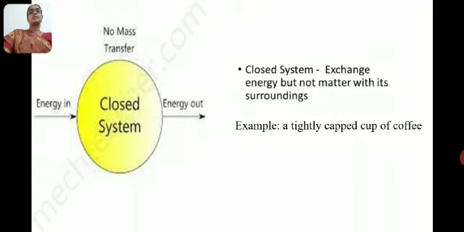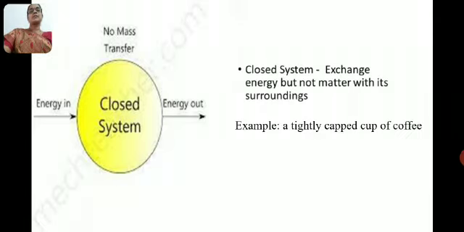The next one is closed system. A closed system exchanges energy with the surroundings but not matter. That is a tightly capped cup of coffee. The coffee cup is tightly closed but not insulated. So, the energy is transferred to the surroundings but the matter is not transferred to the surroundings.